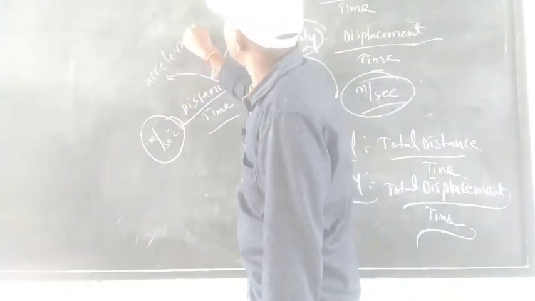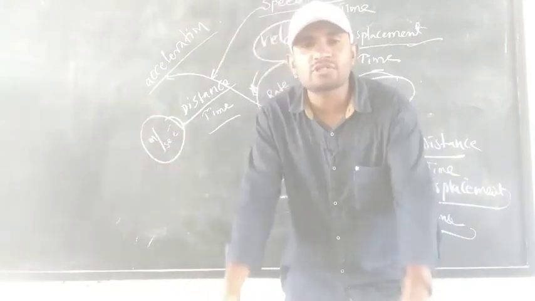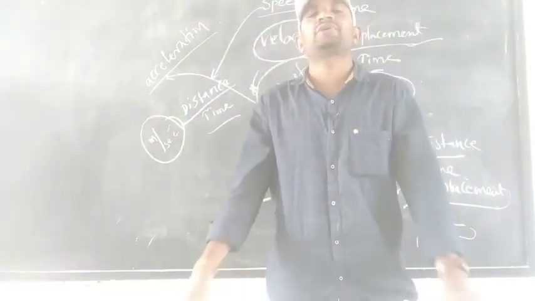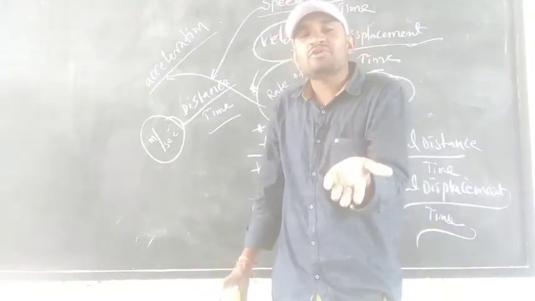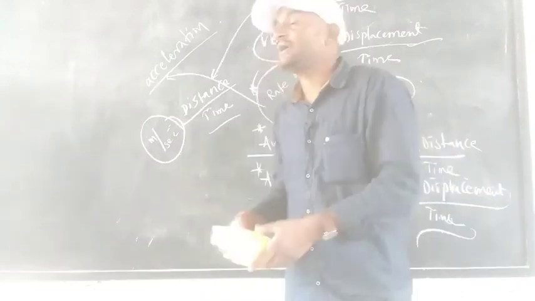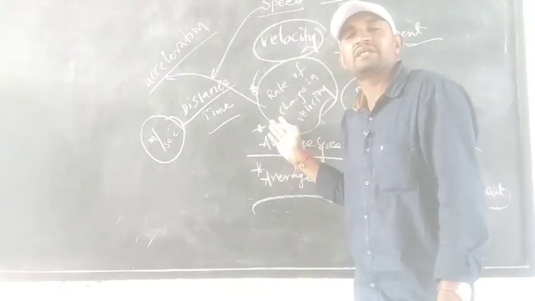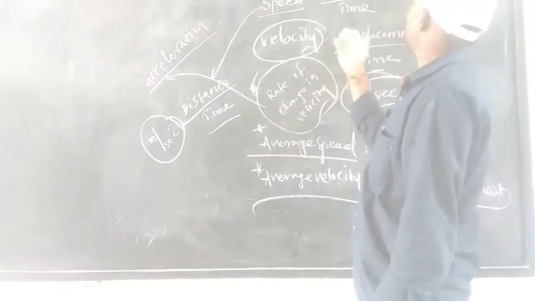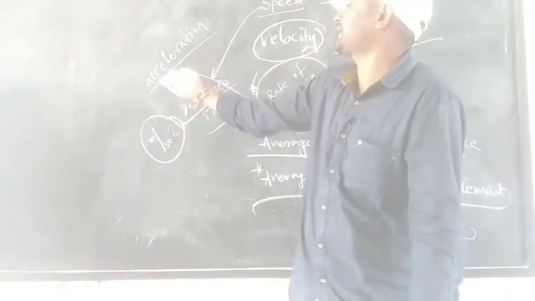Acceleration. Suppose an object is in the rest position, what is its acceleration? Sir, it is at rest, so there is no acceleration. Because acceleration means rate of change in velocity, and velocity means displacement by time. There is no displacement, so how can we tell the acceleration?